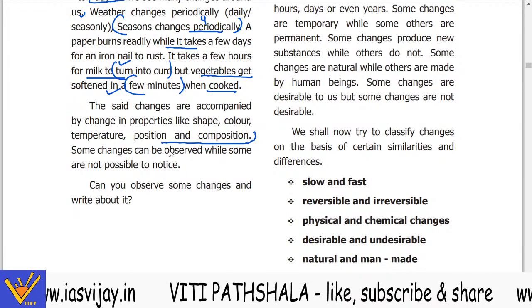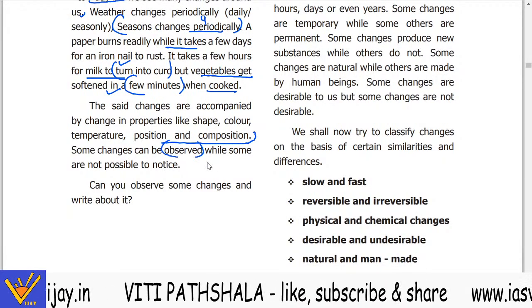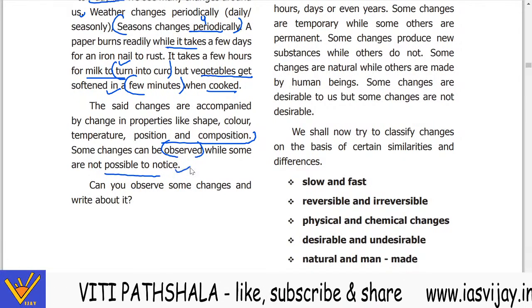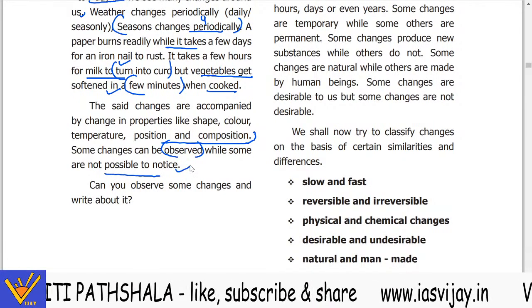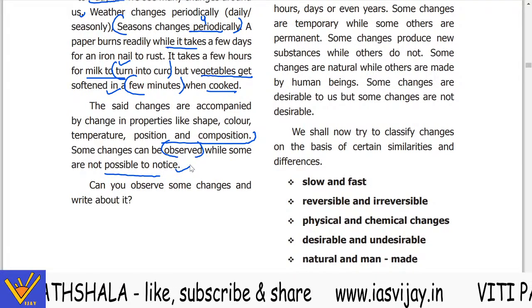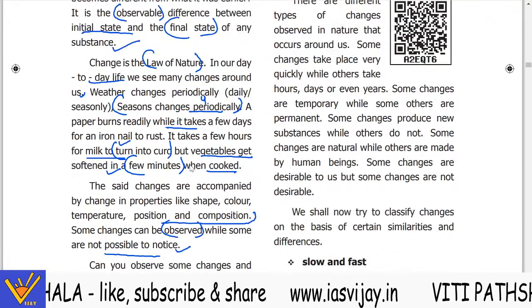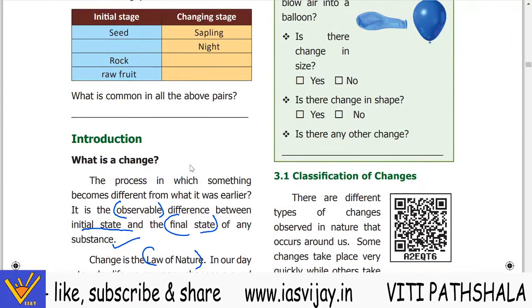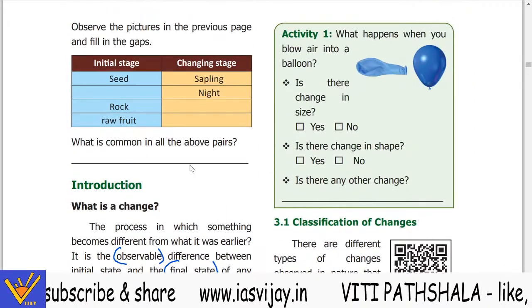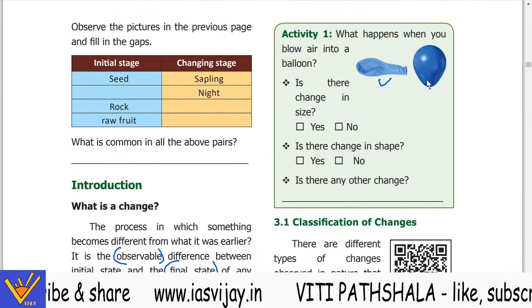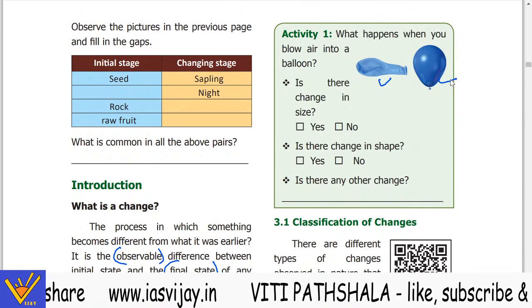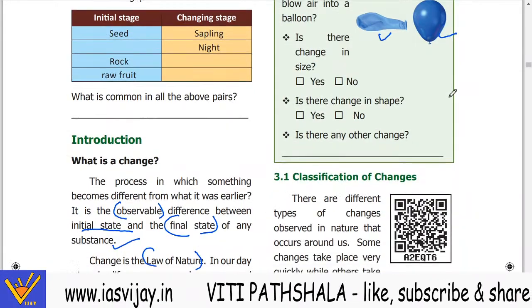Some changes can be observed, can be noticeable, while some are not possible to be noticed. Can you observe some changes and write down? Yes, we can observe and we can write down. So we can write the human behavior, or they have shown a balloon which is not filled with air, then it would be changed and a new shape it will be taking.